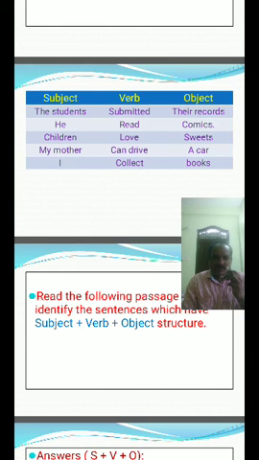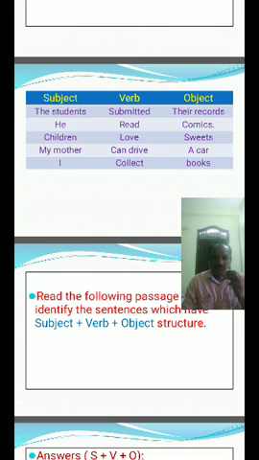He read comics. Children love sweets. My mother can drive a car. I collect books. So, in every sentence, subject is there, verb is there, object is there. So, these sentences are examples for which structure?